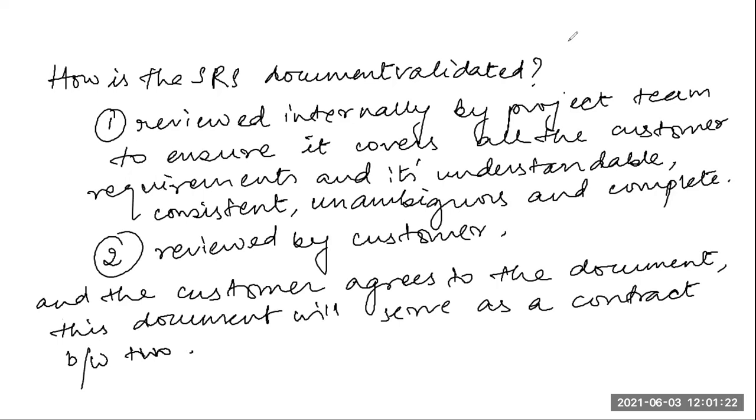So this is how the SRS document is validated. There is two-time validation. First by the internal team. If all is okay, they pass it to the customer. Then if all is okay with the customer team, they give a green signal. Then this is the document which will serve as a contract between the two, and this is the document which forms the basis of all the future development activities.